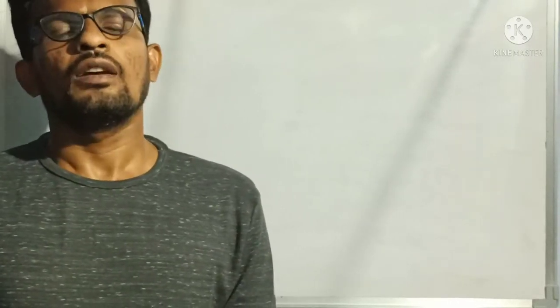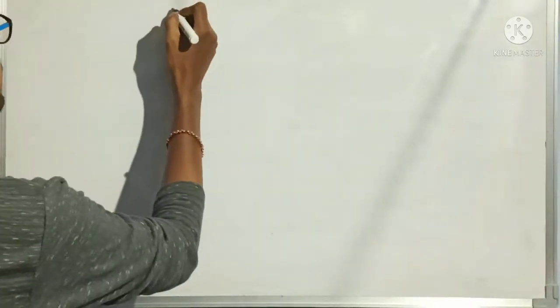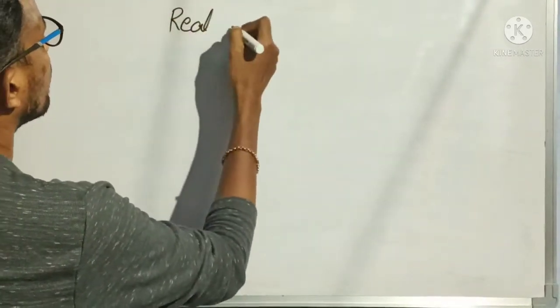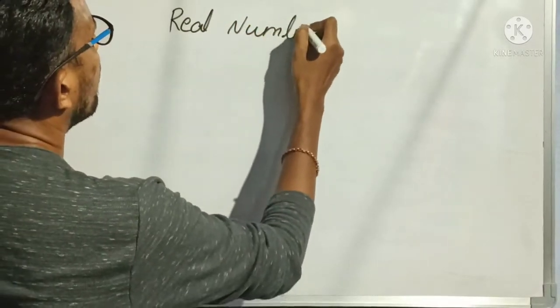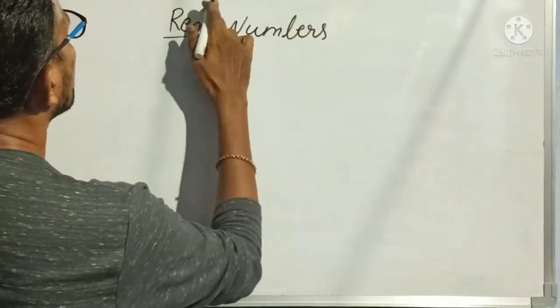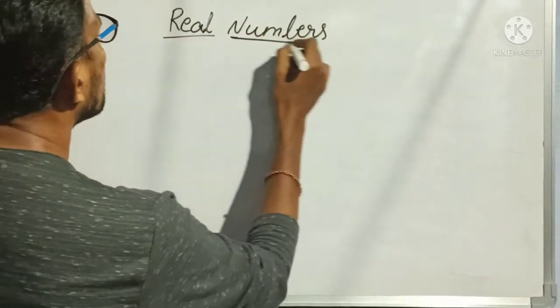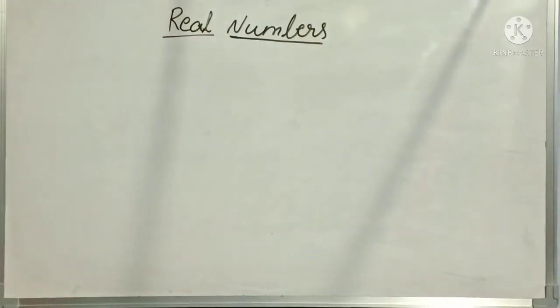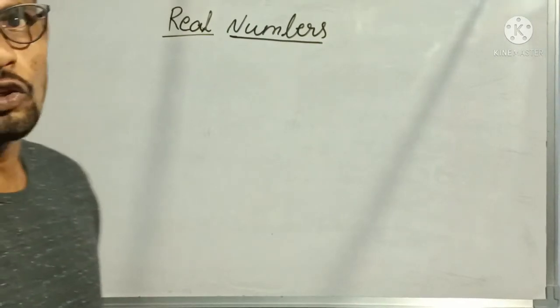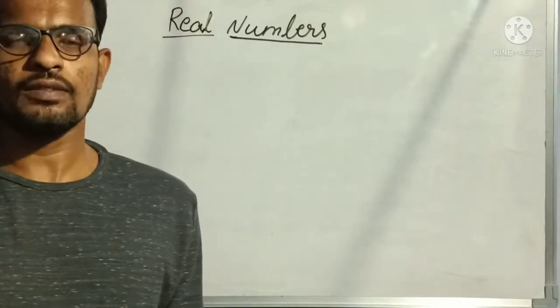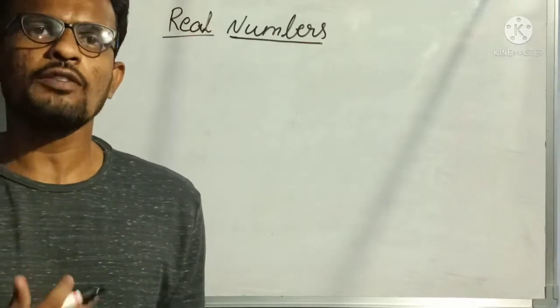Now let us discuss real numbers important problems for 4 marks. Without any delay, let us start the class. Important problems, 4 mark problems in real numbers, like show that root 2 is irrational. Yes, that is an important problem. How to solve such problems?